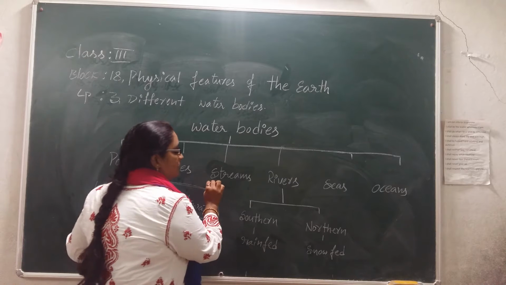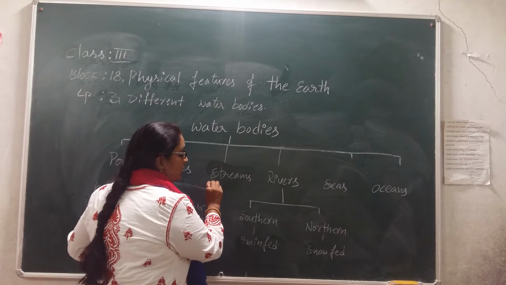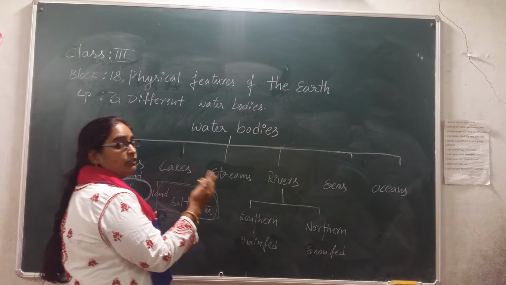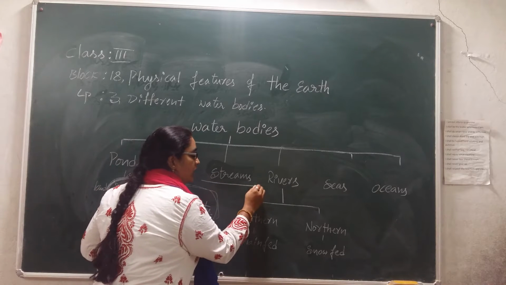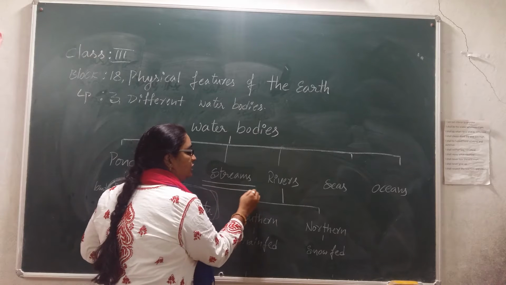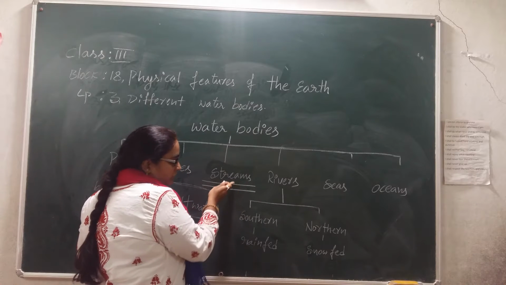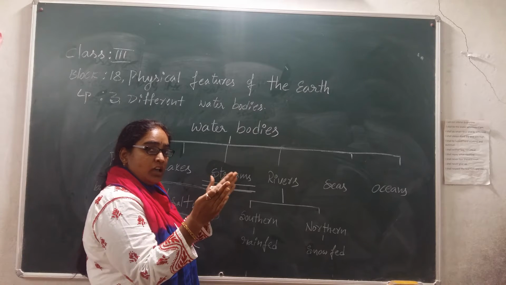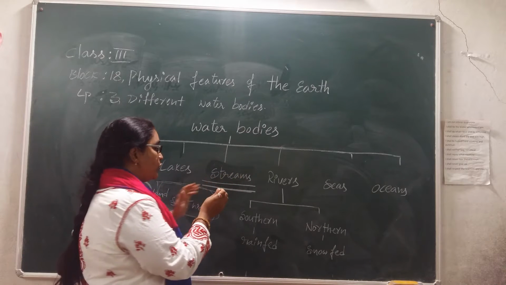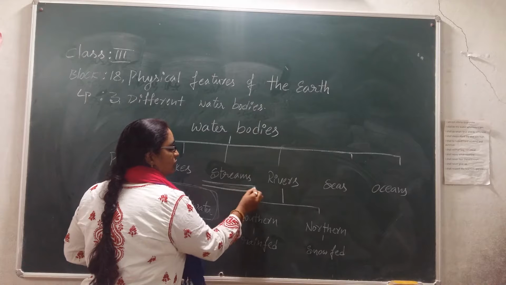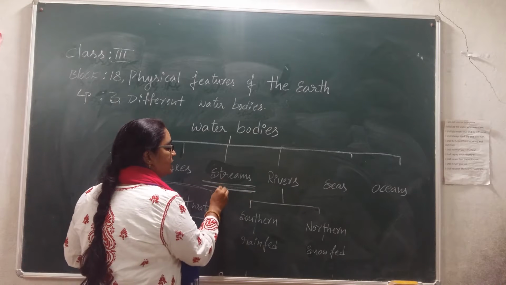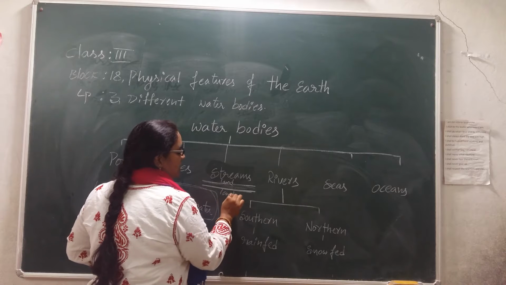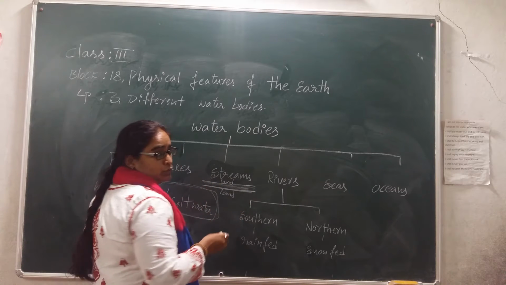Now what is a stream? Streams are also another water body, but compared to ponds and lakes, it will be a little bit longer, and the width of the stream will be very narrow, and it flows. Okay, it will have land on two sides, and it will flow with fresh water in it.